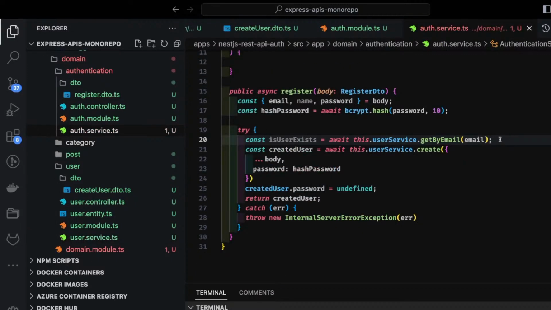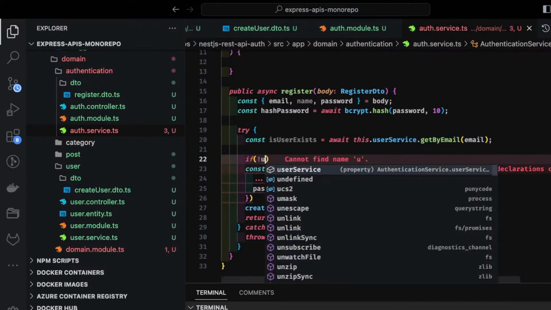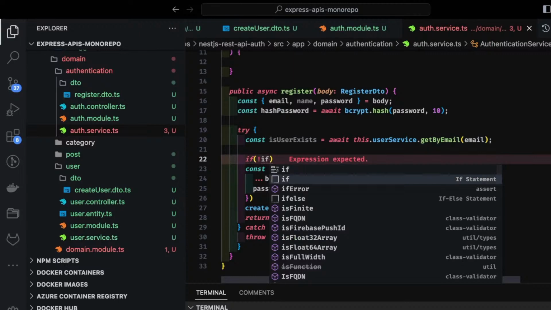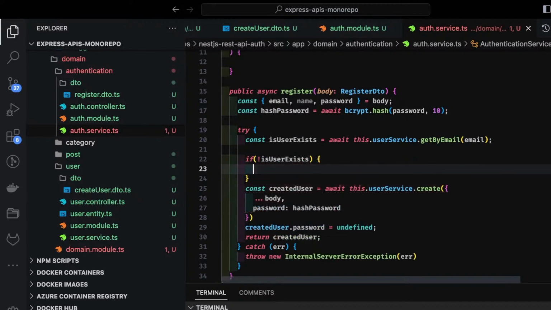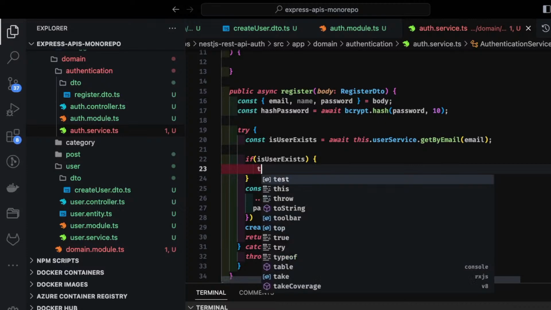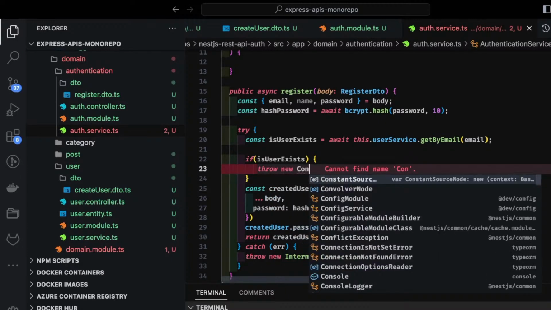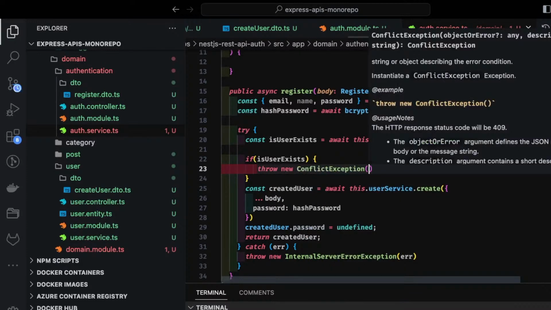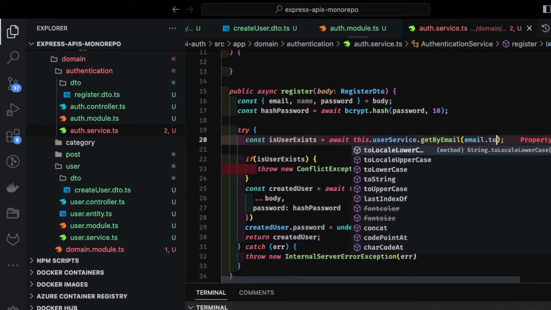So now let's say if user exists, isUserExists. So let's say if it is null, if it is not null, right? If user exists, that means throw new ConflictException. ConflictException means user already exists, right? And here email.toLowerCase.